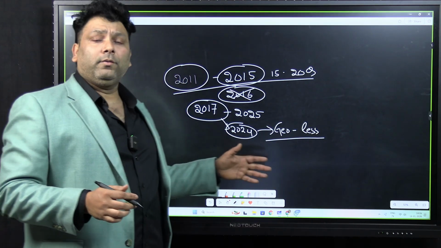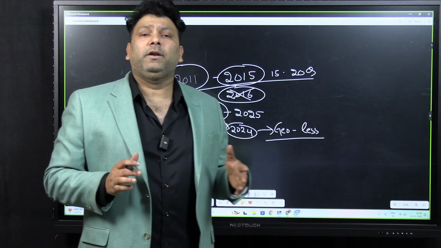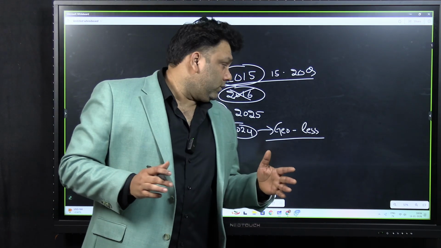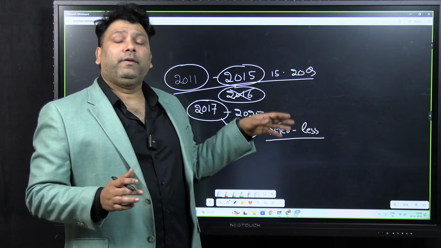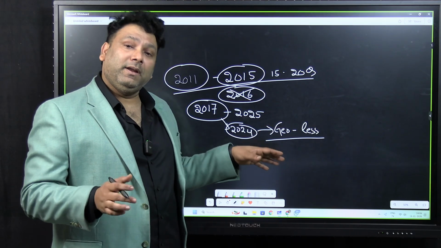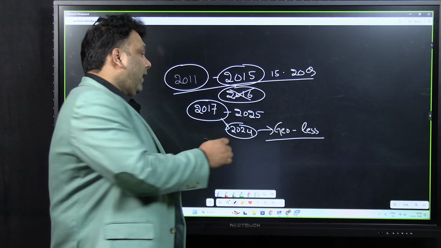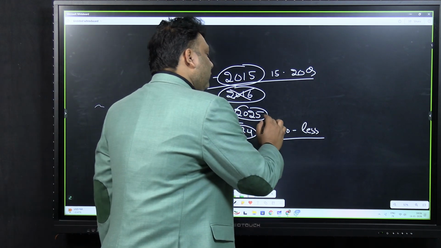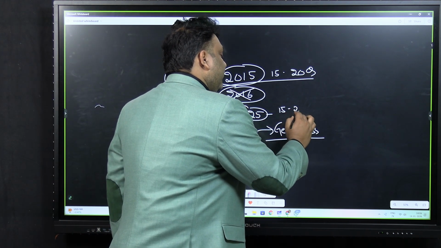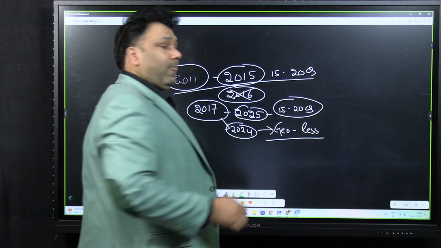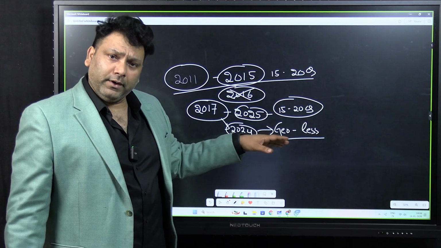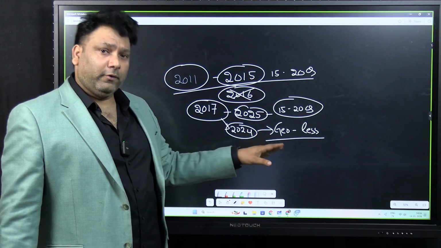So UPSC always has an element of surprise. If in these years the geography questions were less, it doesn't mean that next year they will not increase. In fact, in 2025 they have increased the geography questions. They have come back to normal, 15 to 20 questions again. So this trend will continue for a few more years, and they will be asking geography questions.